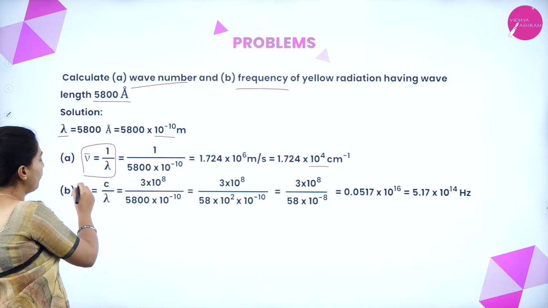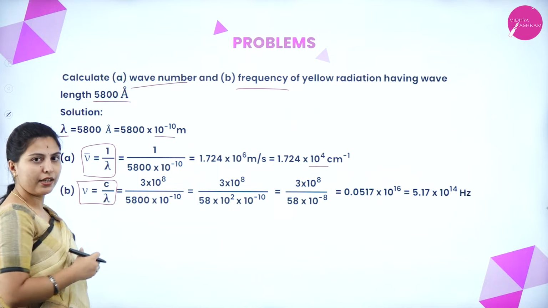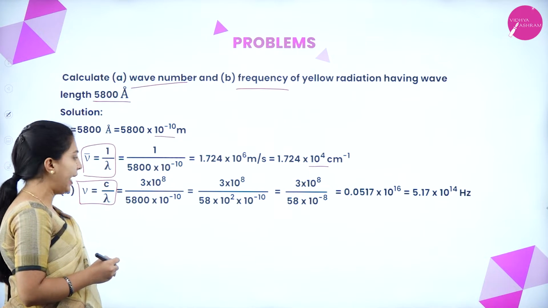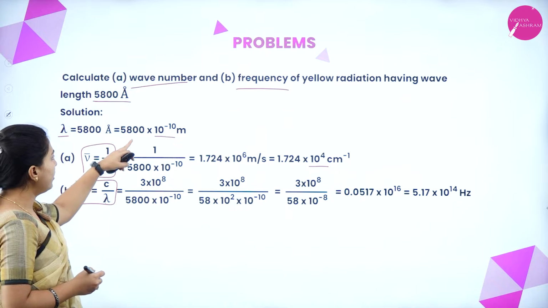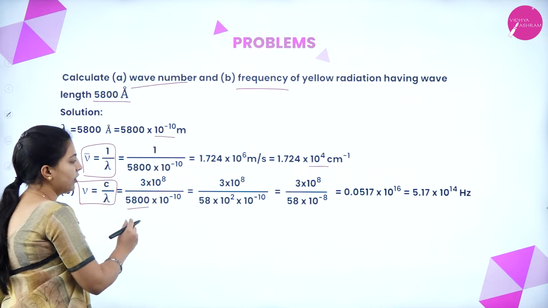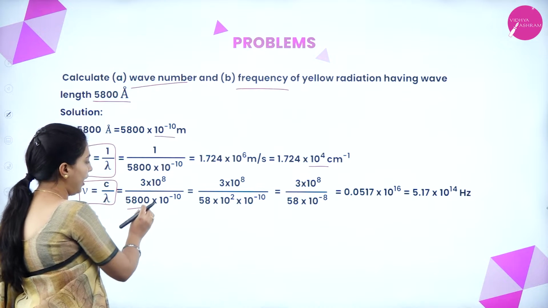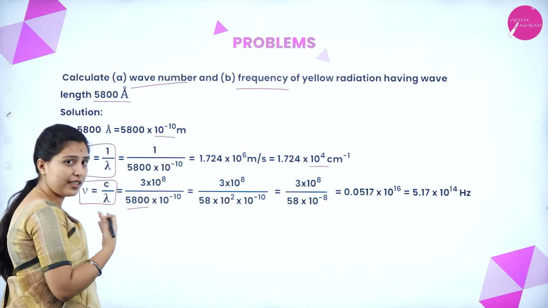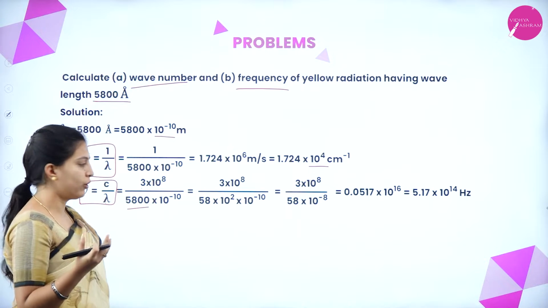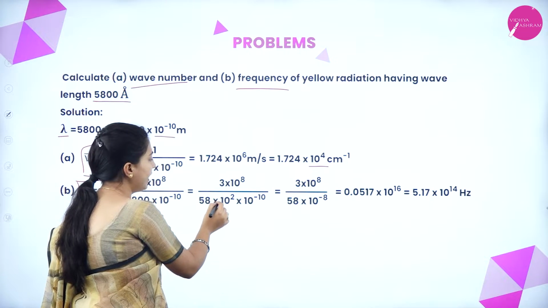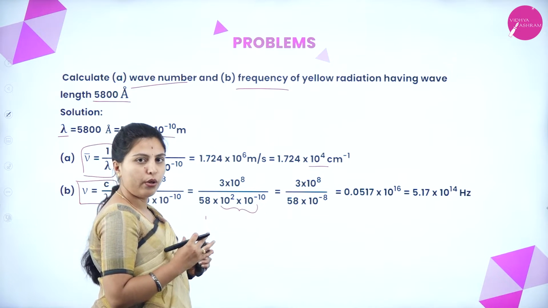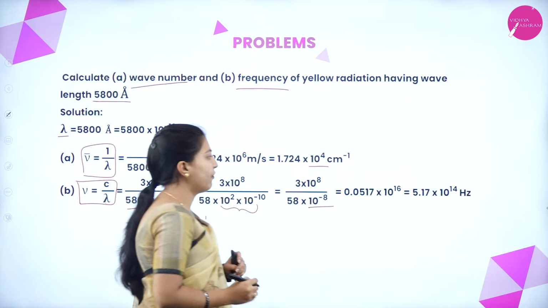Next, we have to find the frequency. For frequency, we use the equation nu equals c by lambda, that is, velocity 3 into 10 to the power of 8 by lambda, the wavelength. We are converting the wavelength, writing two zeros and moving it to the right side. This scientific notation conversion you will see in your unit 1. By that factor it is 58 into 10 to the power of 2 into 10 to the power of minus 10. After taking the difference of the two, you will get 10 to the power of minus 8.